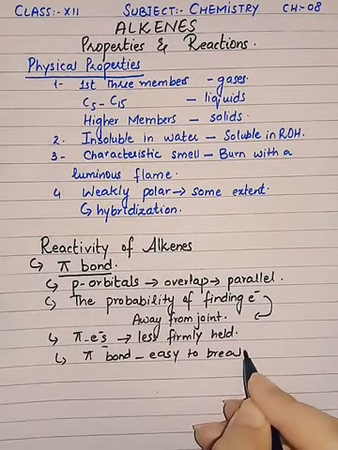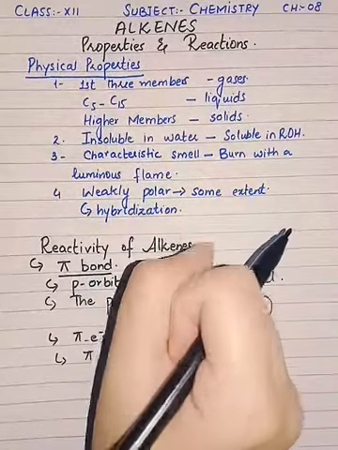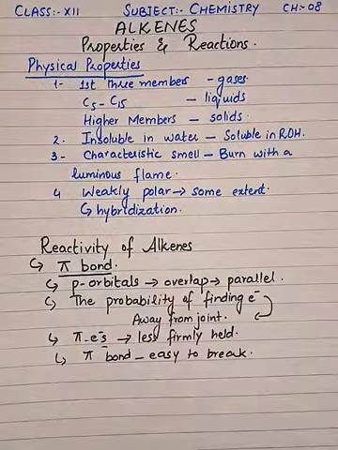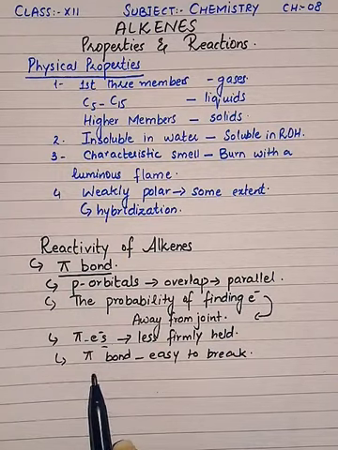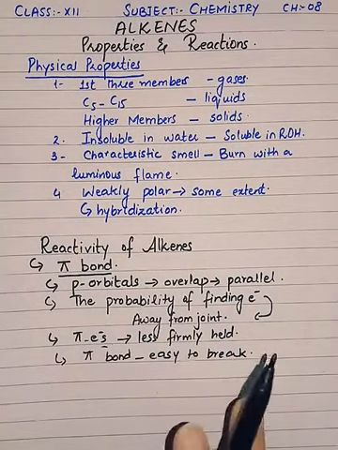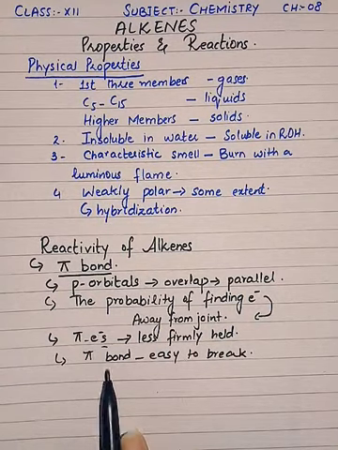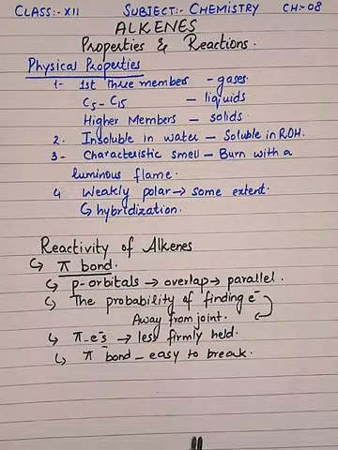and it is a weak bond as compared to a sigma bond, because in a sigma bond the two nuclei are held closely and tightly, due to which it is very difficult to separate them, and that is why the bond becomes saturated. Whereas here the electrons are not held strongly by the nucleus, and as a result the pi bond is easy to break, and it is a weak bond as compared to the sigma bond.